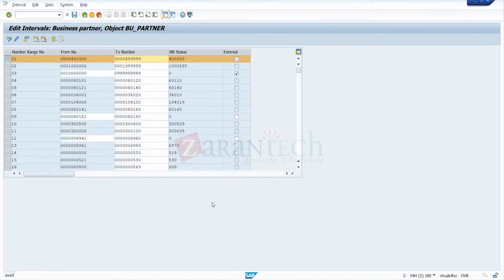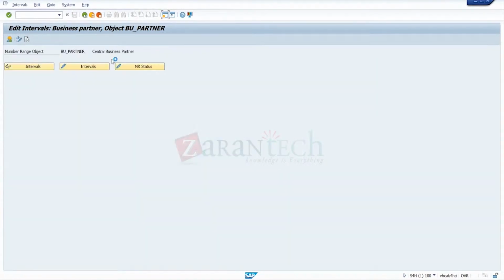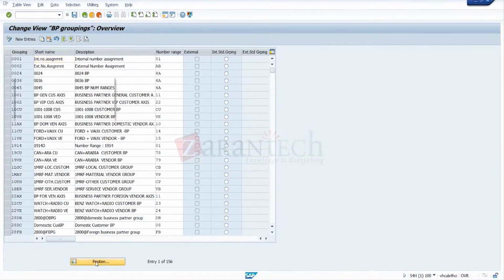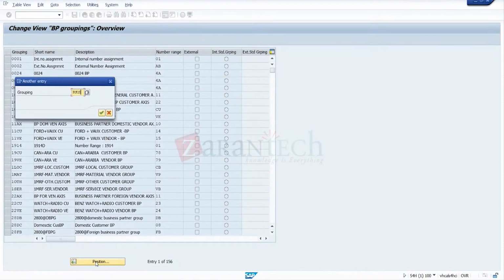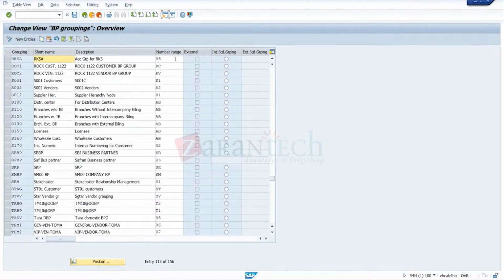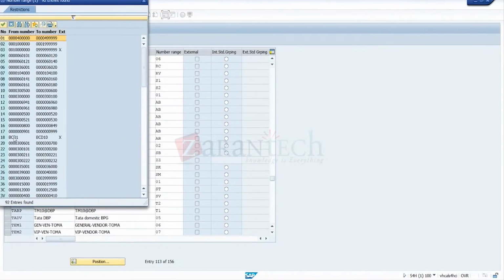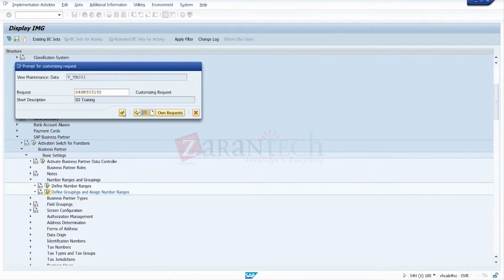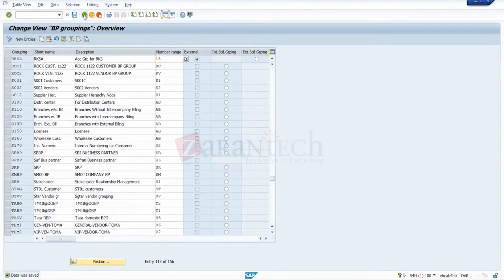So enter again. Now go back. Assign 18 to the account group. Go for assign. So again, RKS. The number is 18. Once again, the external will be automatically ticked here. It will become external automatically. Save this one. Okay, we've done the external number range for both the groups.